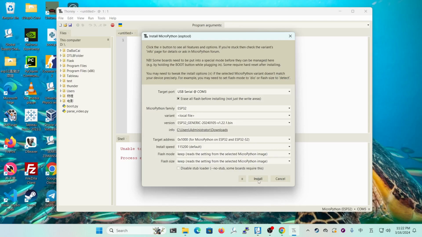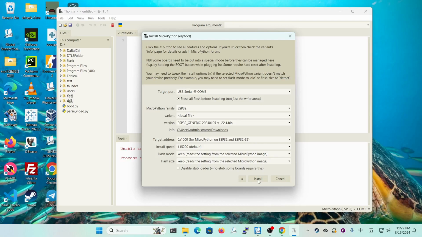Now, final step, we're going to install MicroPython onto our ESP32. But before that, you need to hold the boot button on your ESP32. Yes, make sure before clicking the install button, you hold your boot button on your ESP32. This is very, very important. Otherwise, this process would fail.